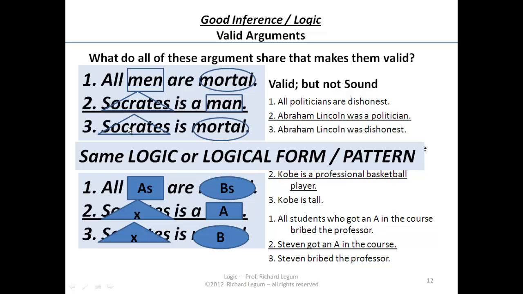But notice, this form of argument is a good form, a good pattern of argument. And notice all of the other arguments have this same form. All A's are B's, X is an A, X is a B. Here, A's would be politicians, B's would be dishonest people, X would be Abraham Lincoln. We can do the same thing with our basketball player Kobe Bryant argument, and the same with students who got an A in the course.